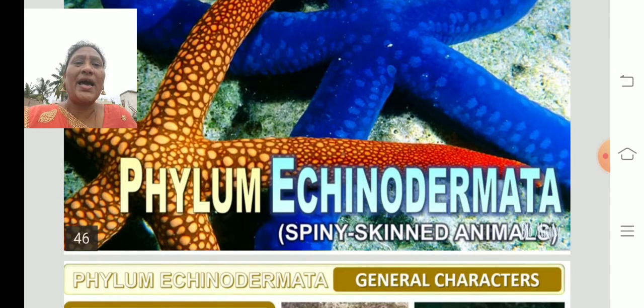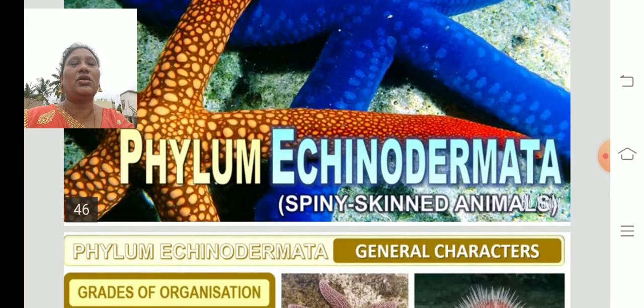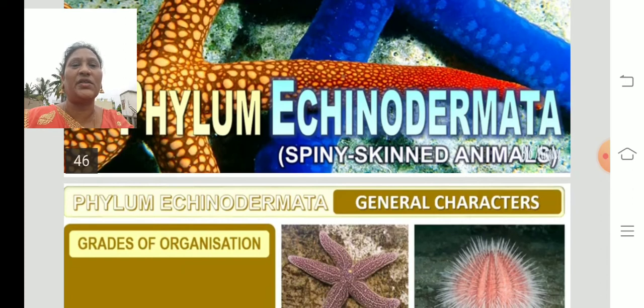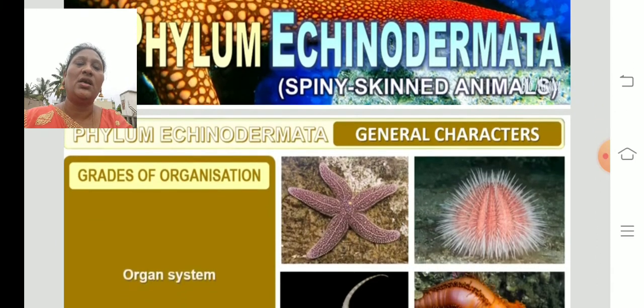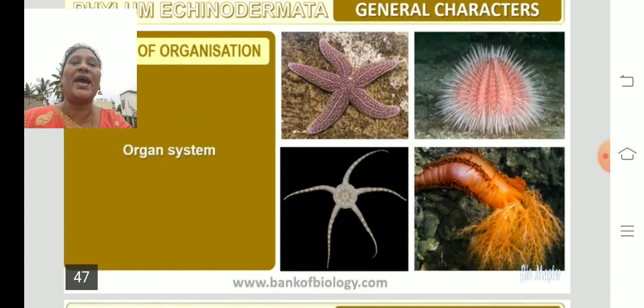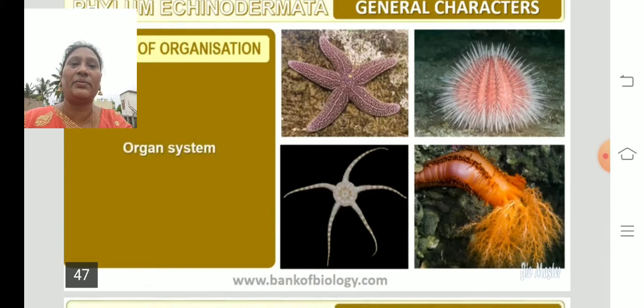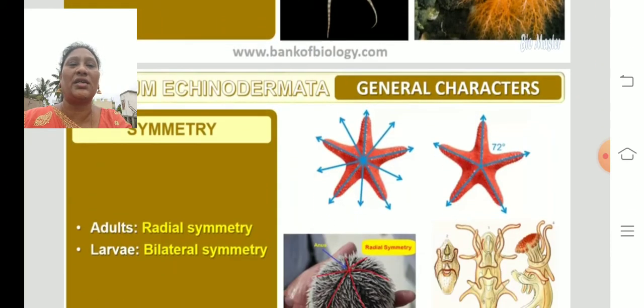So the last phylum in invertebrates is Echinodermata. Echinos means spines, so the body is covered by spines. Derma means skin. The skin is covered by spines. That's why they are called echinoderms. The organization is organ system level. That means cells, tissues, organs, organ systems, and then the organism is developed.